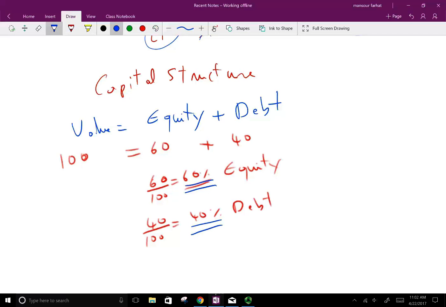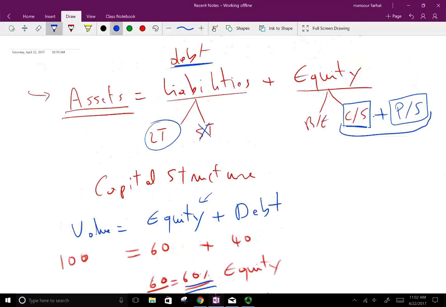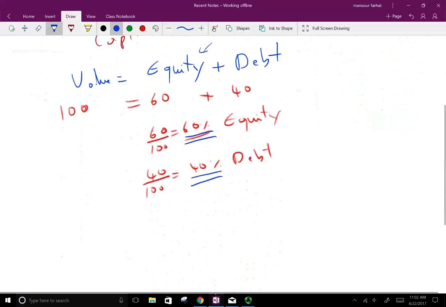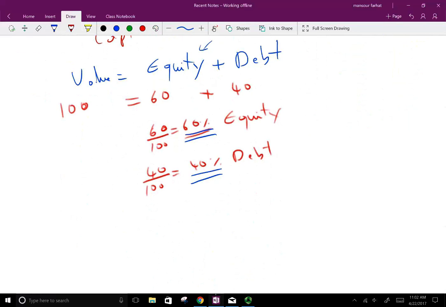Now, the question is, how did we come up with the equity? Because equity means retained earnings plus common stock plus preferred stock. What we mean by equity here is that we take the number of shares to find the equity, which is called the market capitalization.